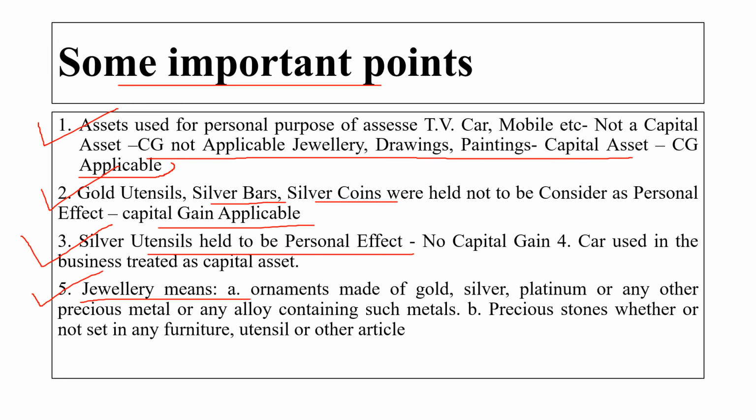And the fifth point is jewelry, which means ornaments made of gold, silver, platinum or any other precious metal or any alloy containing such metal, or precious stone, whether or not set in any furniture, utensils or other article. So this is all about income from house property and capital gain.